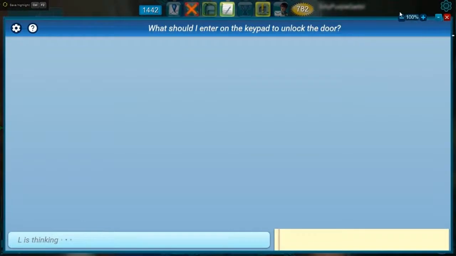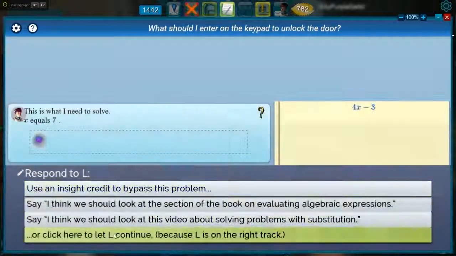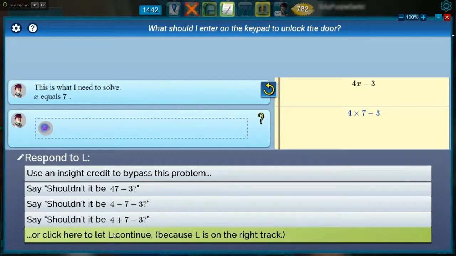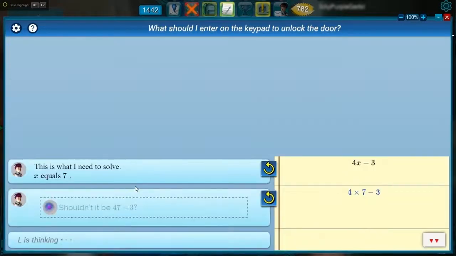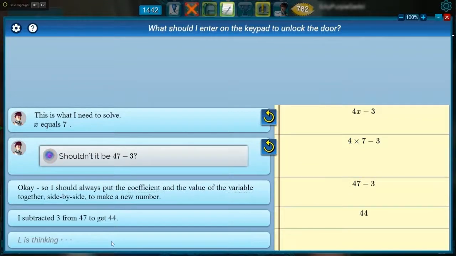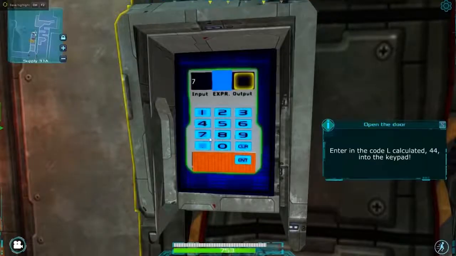Here's a different student, Barry, who gets to the same point in the game, working on the very same problem. Barry rarely makes the appending mistake, so Psych has had Elle set up the problem correctly as 4 times 7 minus 3. There might be some opportunity for error coming up soon because Barry sometimes gets confused about the order of operations. But wait. Oh no! Barry has regressed a bit and miscorrects Elle, telling her to append 4 and 7 after all. The math finishes. Barry has his answer, 47 minus 3 is 44.